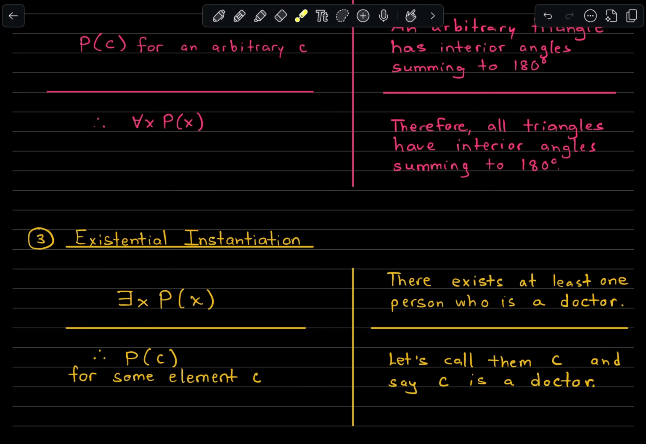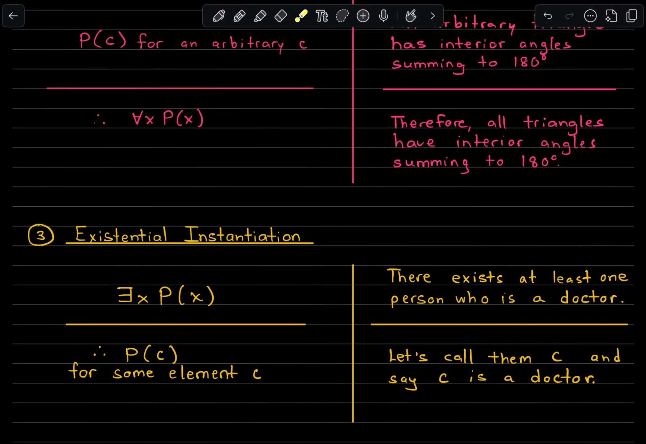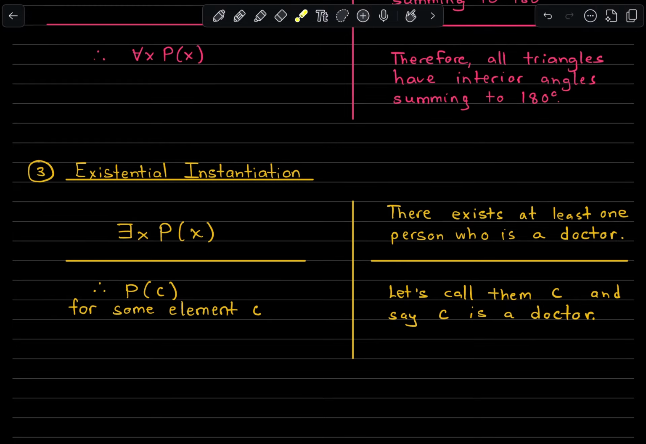As an example, there exists at least one person who is a doctor. We can instantiate this by saying, let's call them c, and say that this person c is a doctor. The benefit of this is that it allows us to at least work without quantifiers and refer to some specific consistent element c as we're doing this.